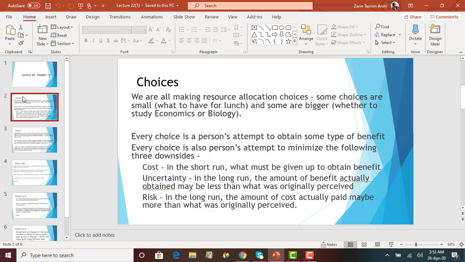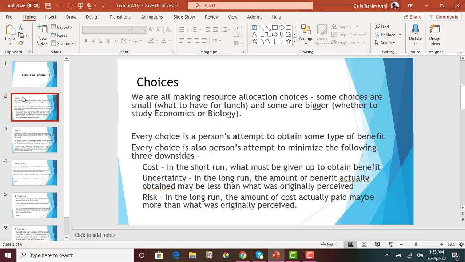First, cost. That's what we are giving up now to obtain the benefit. Let's say we pay $5 to obtain a pizza. That $5 is our cost, and we want to minimize it as much as possible. Then we want to minimize our uncertainty. The amount of benefit that we expect to receive may be different, so we want to reduce that uncertainty. Because information is not available, that's why we have uncertainty. And we also want to reduce risk, because again, information is not available, so maybe the costs that we incur in the long run may be higher than what we have actually perceived.